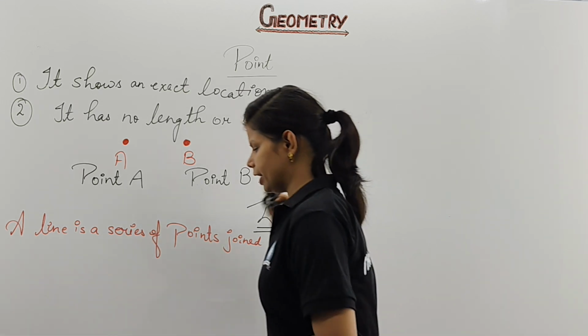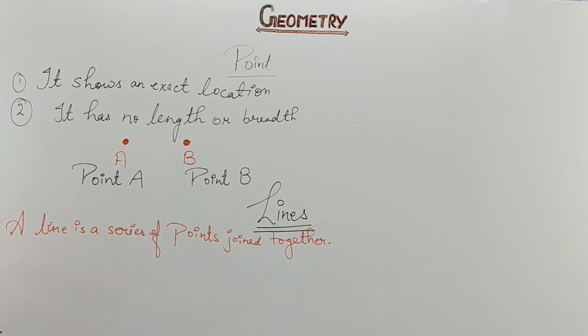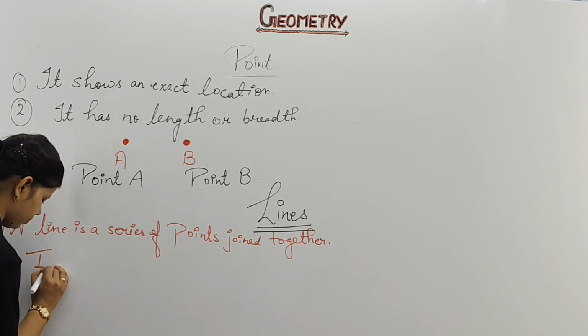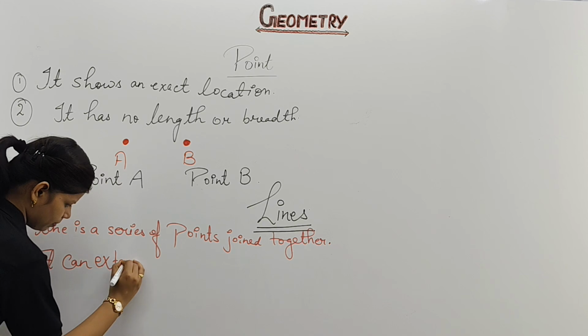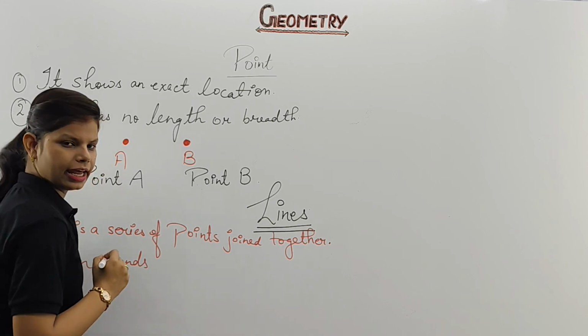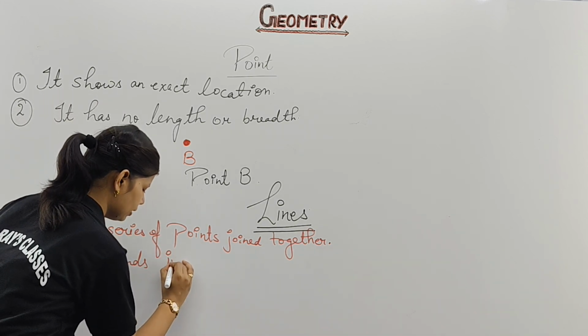Second point which we are going to write and discuss is, please note it down. This is your first point. Second point of yours is written: it can extend infinitesimally.